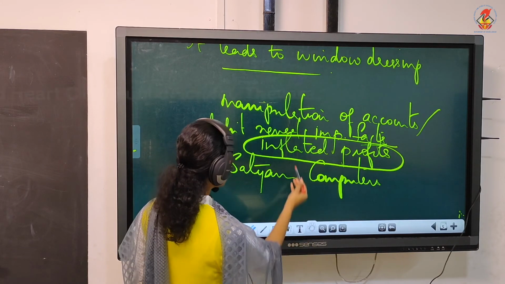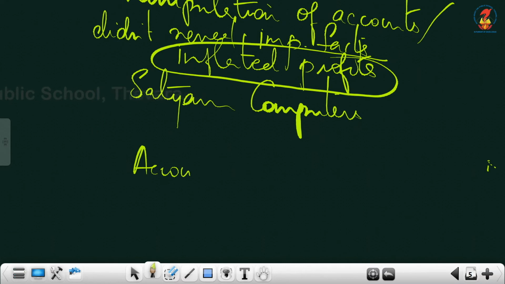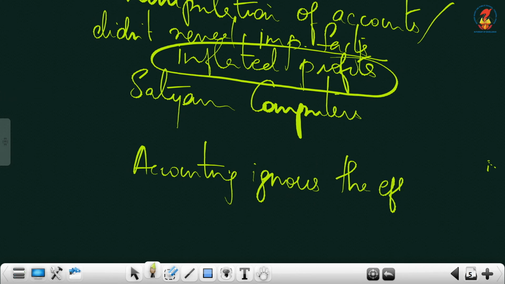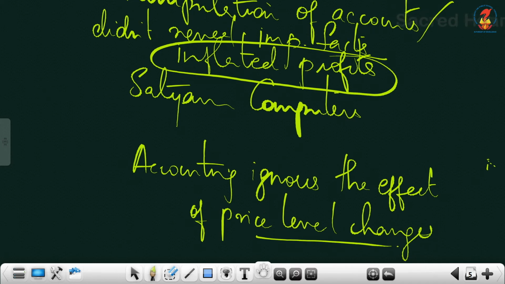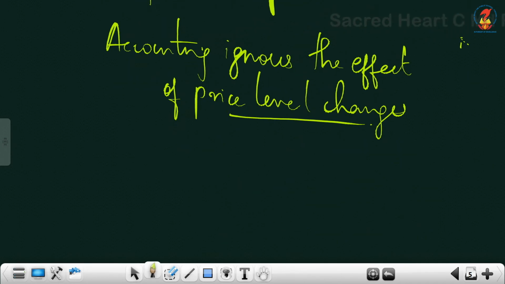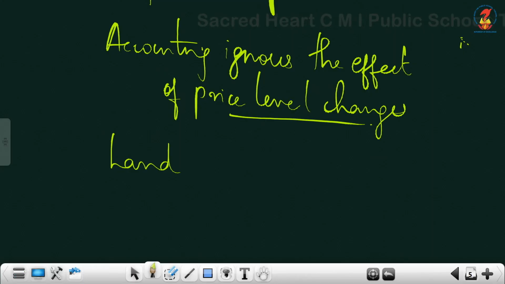Then the last limitation of accounting is that accounting ignores the effect of price level changes. Meaning is, suppose you purchased a land.